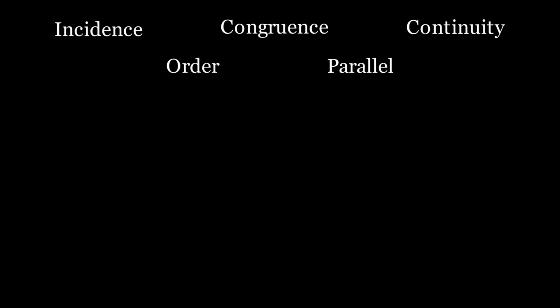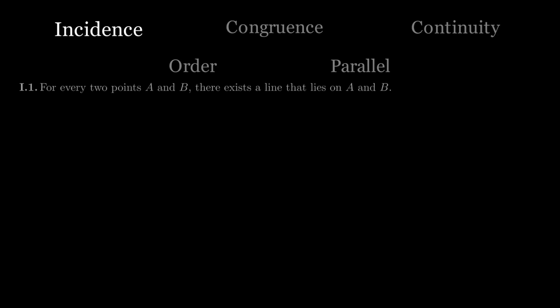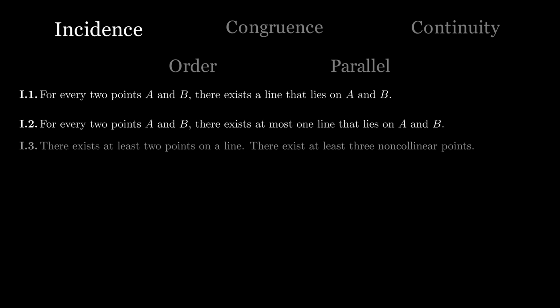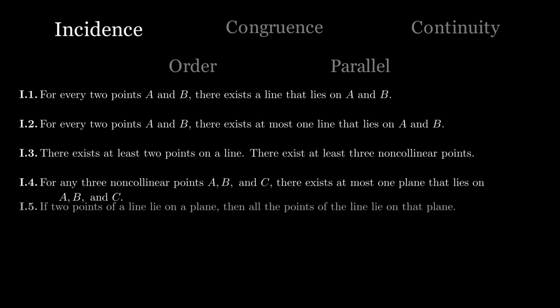After the primitive notions, Hilbert creates 5 different sections with axioms that relate to the corresponding categories: incidence, order, congruence, parallel, and continuity. When looking at the different axioms, it is a good exercise to try and make a visual for each of the following axioms to get a better understanding of how to use it or what it would look like. The axioms of incidence look very standard and show how we are able to construct certain objects and the properties they have.